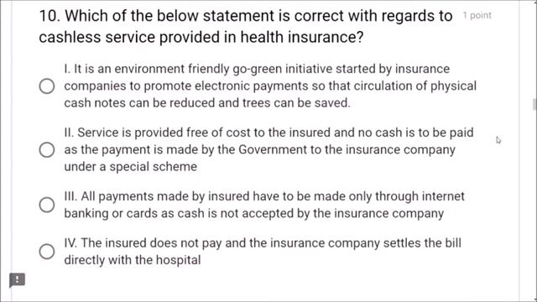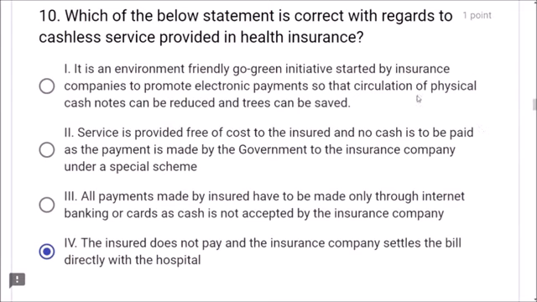Next question. Question number 10. Which of the below statement is correct with regards to cashless service provided in health insurance? So cashless service provided in health insurance means the insured does not pay and the insurance company settles the bill directly with the hospital is correct friend.